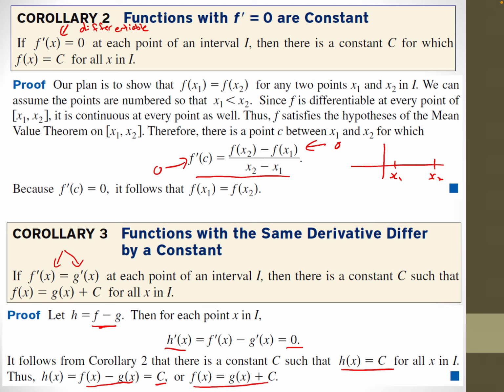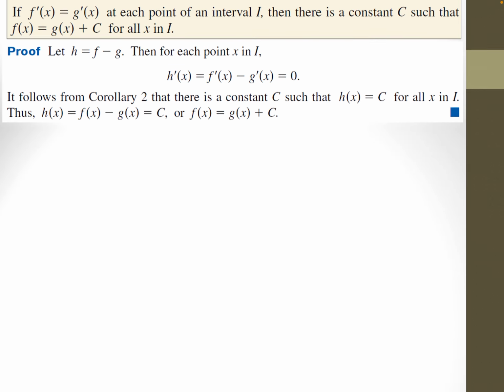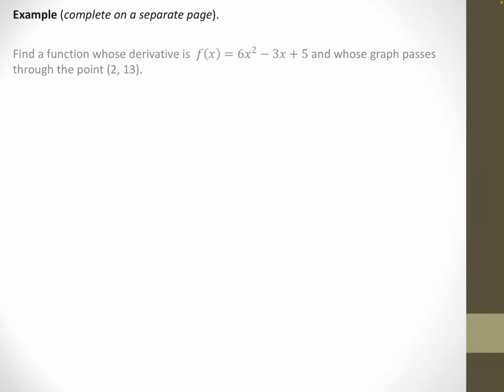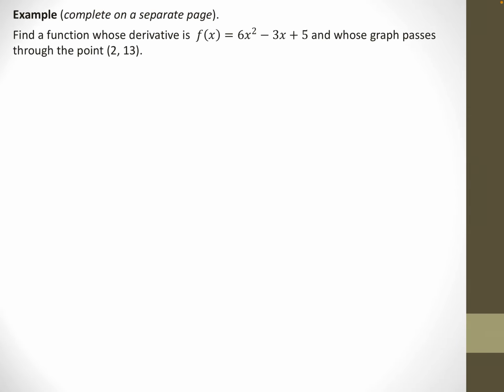Well, that's all very technical, and some people don't like those technical proofs, so let me do a little example so you can see what's going on. Find a function whose derivative is f at x equals 6x squared minus 3x plus 5, but the graph passes through (2, 13). Okay, so I want to find this original function, and all I know about it is its derivative is 6x squared minus 3x plus 5.